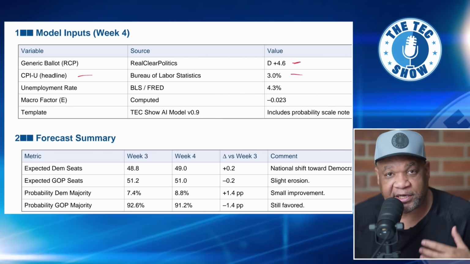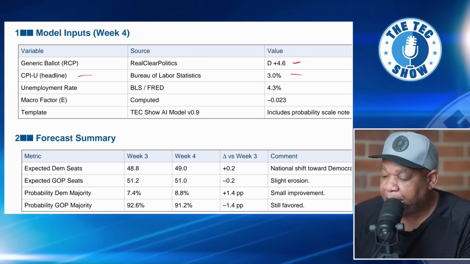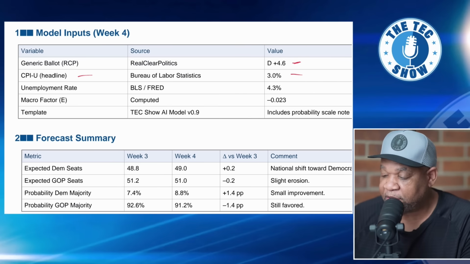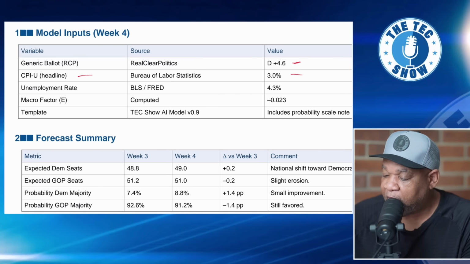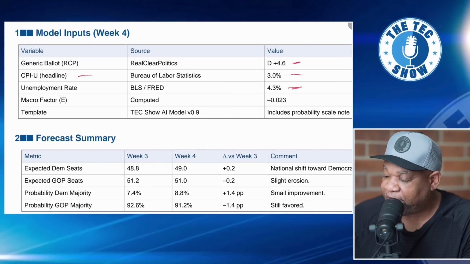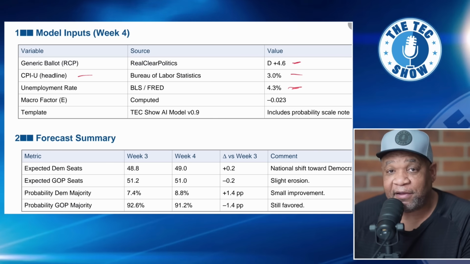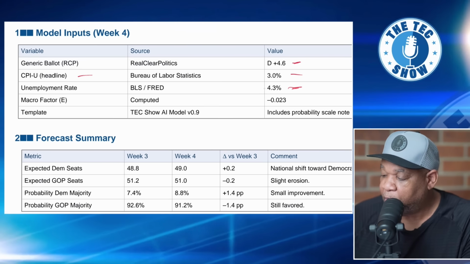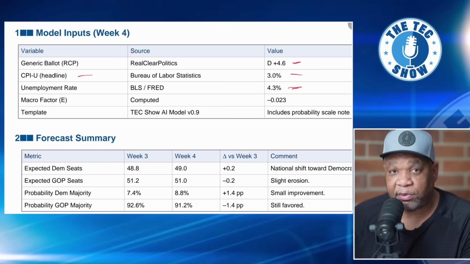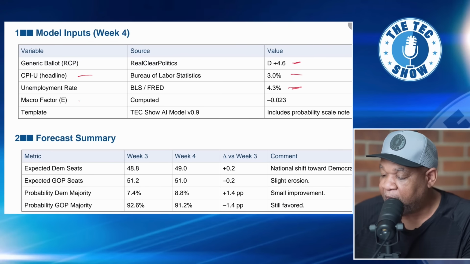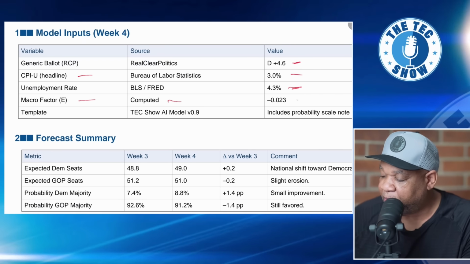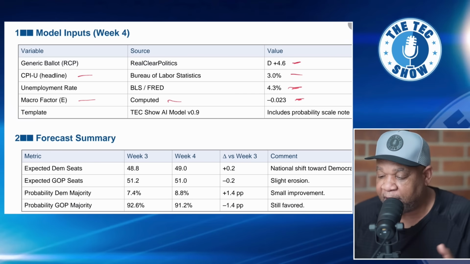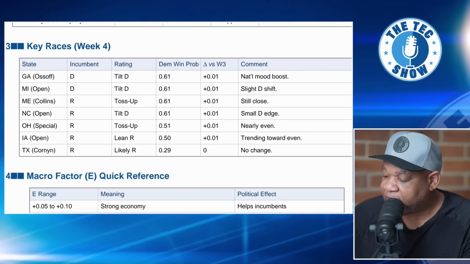We know we had a government shutdown, and so that slowed things up, but the current administration has indicated that we might not even get that information for October. Okay, unemployment rate, same thing. Unemployment is at 4.3%. We might not get that information, or we might get a partial update when it comes to unemployment rate. So we're just going to keep these numbers the same until we receive more information. Macro factors, and this has already been computed, and this is the number here. This is basically looking at the voter sentiment as far as the economy is concerned.